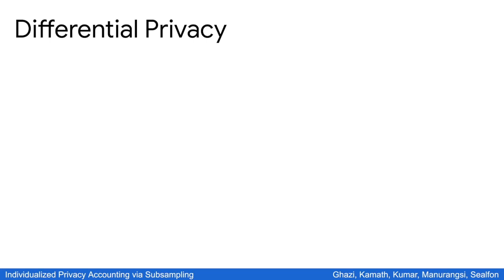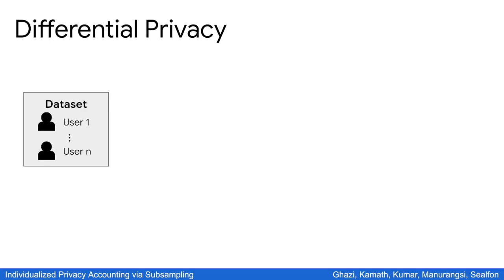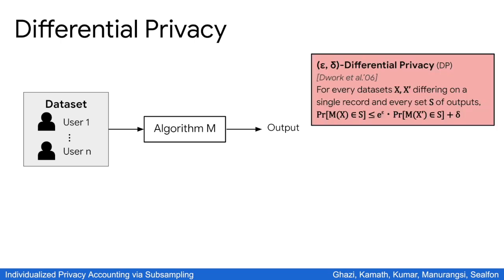Just to recall, there is a sensitive dataset. We run some algorithm M on it and we get the output. We say that the algorithm M satisfies epsilon delta differential privacy, or epsilon delta DP for short, if when we consider two input datasets X and X prime, such that X results from adding or removing a single record from X prime, then the probability that any event occurs in the output M(X) is at most e to the epsilon times the same probability on M(X prime) plus delta.